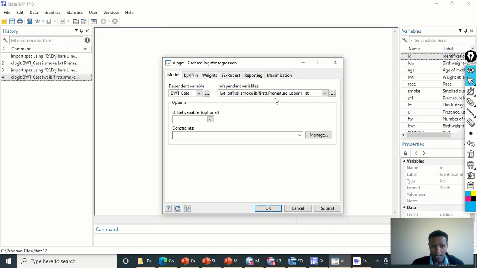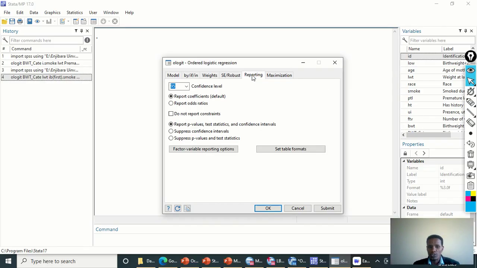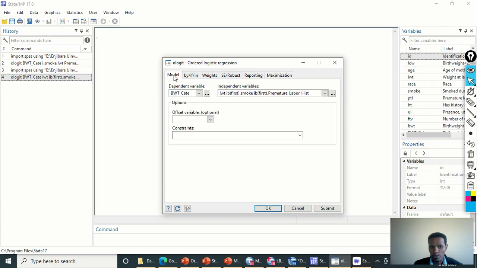So now what we need to do is choose whether the beta coefficient or the odds ratio should be reported by clicking over here, reporting. So click on report coefficients or report odds ratio. We need to select report odds ratio in order to get the odds ratio.